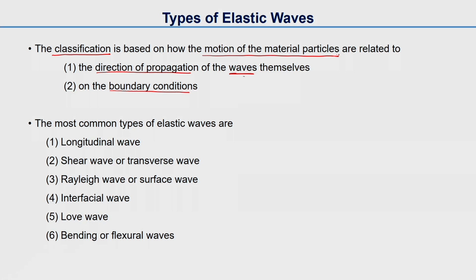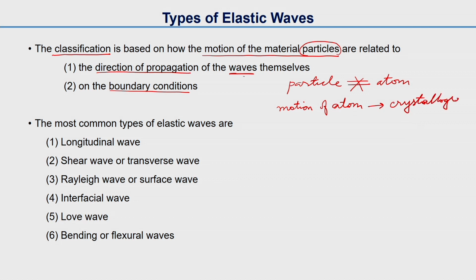So when we say particle, particle is not atom, because the motion of atoms is not straightforward like the motion of particles, because it needs to follow some crystallographic restrictions.